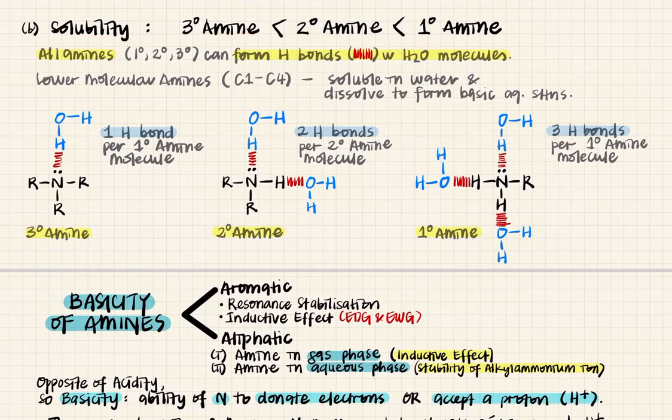Okay, we'll talk about the number of hydrogen bonds formed. Okay, number of hydrogen bonds formed with water increase from tertiary amine to secondary amine to primary amine. Okay, because it has the highest. So therefore the most soluble is this one. Okay, like that.